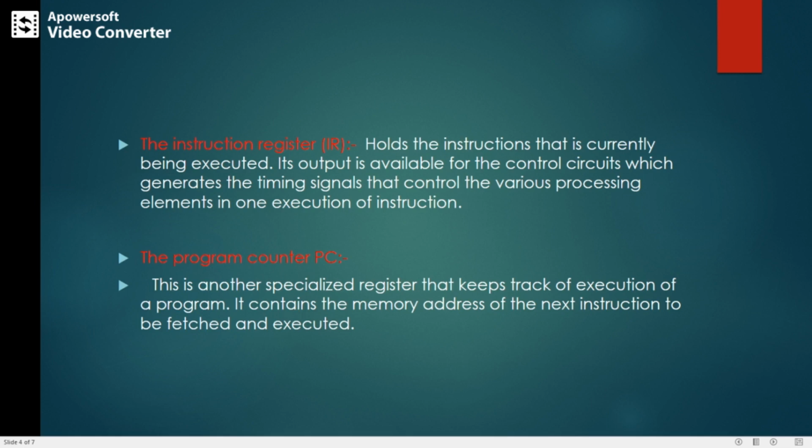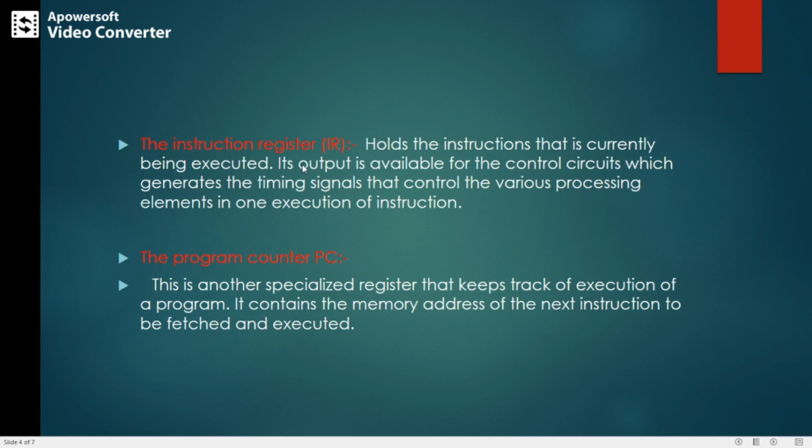Whatever instruction is currently executing, that instruction will be present within the instruction register. And the program counter contains the memory address of the next instruction. Whatever the next instruction to be executed, that instruction address will be located within the PC.